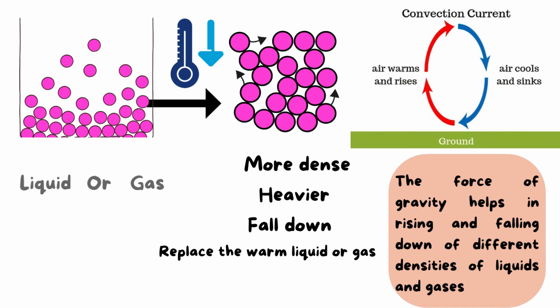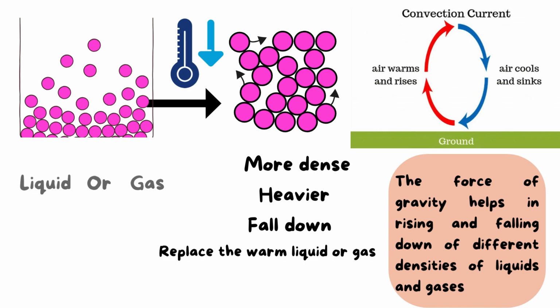As you know, the force of gravity pulls objects toward the Earth's surface, yes? So it pulls the heavier molecules, which are the cold molecules, to the Earth's surface. And when these cold molecules are heated, they become lighter and rise up, and so on.